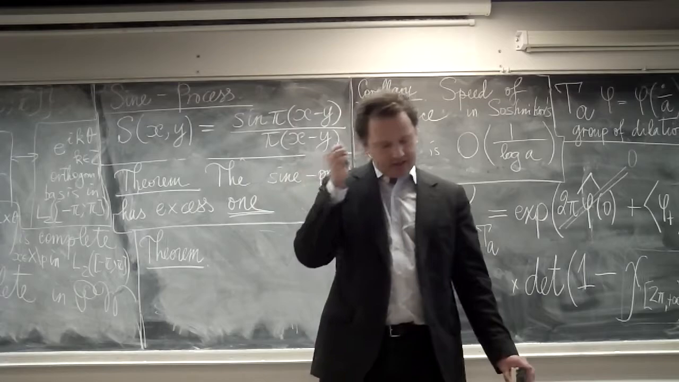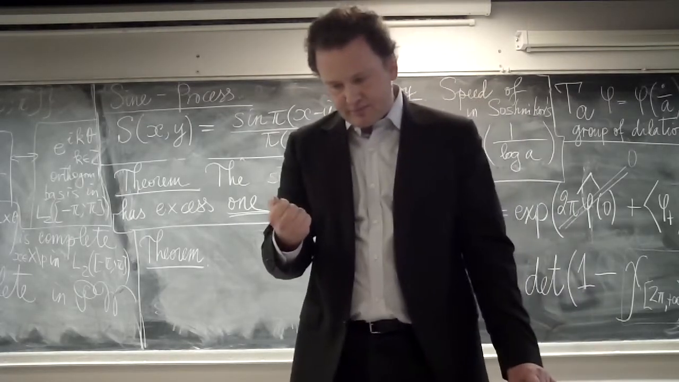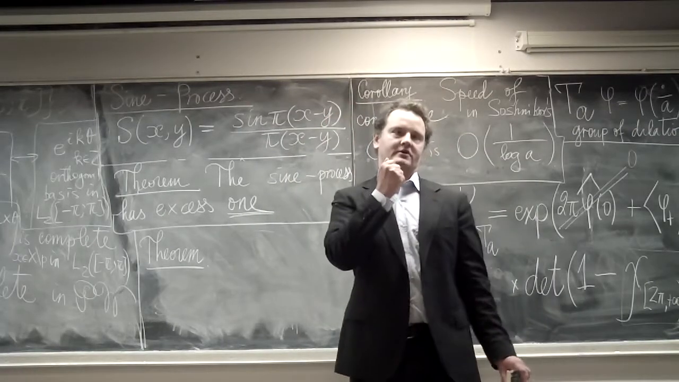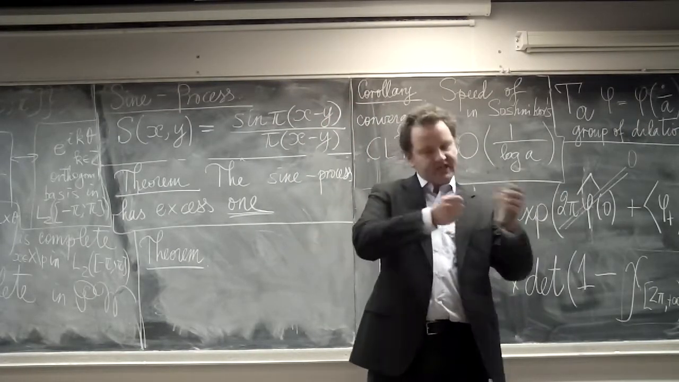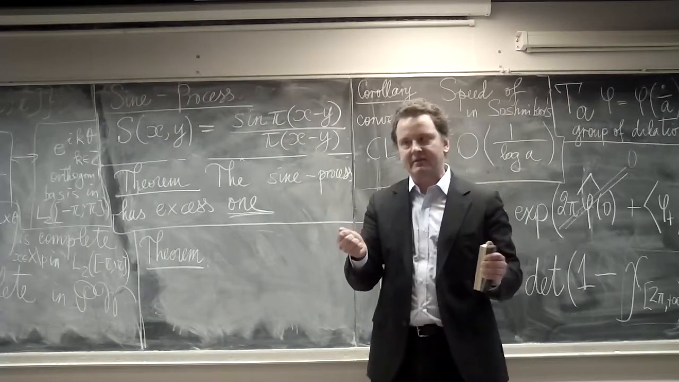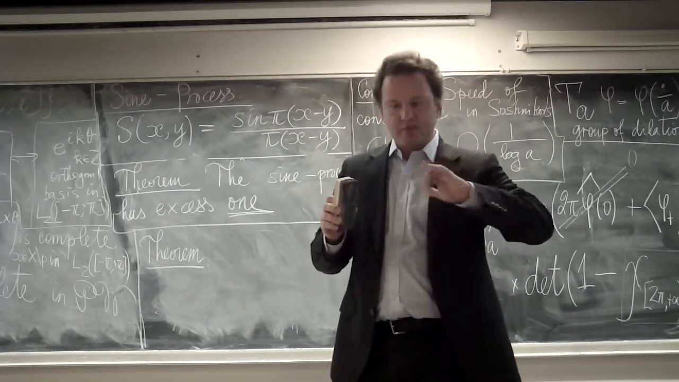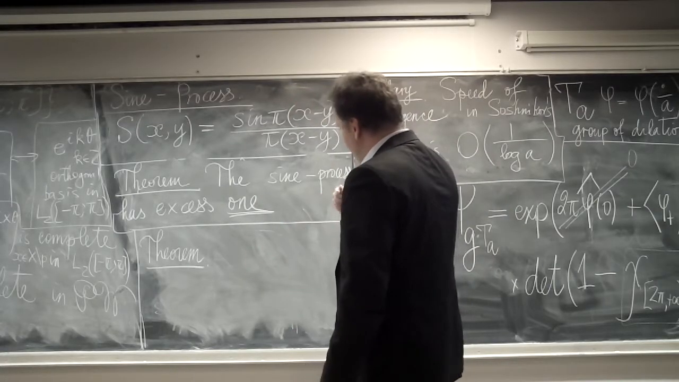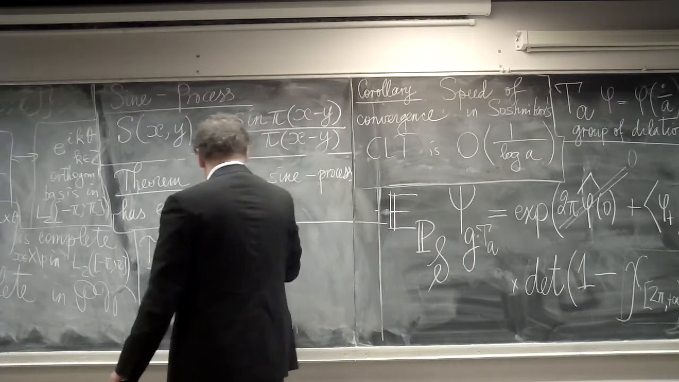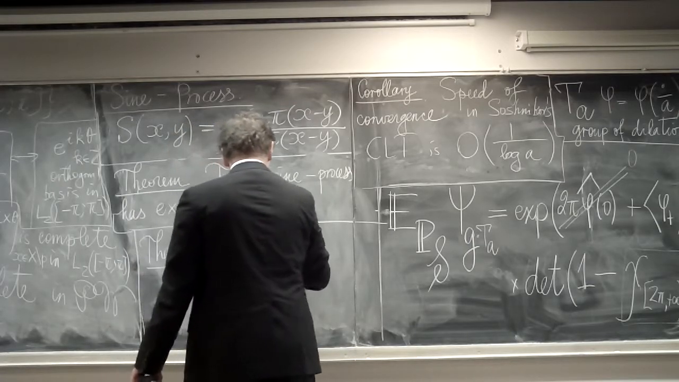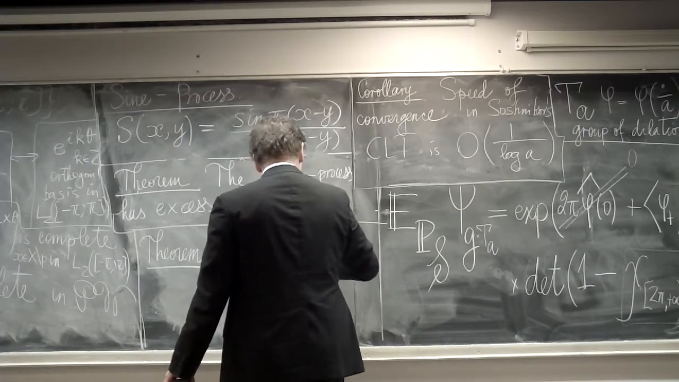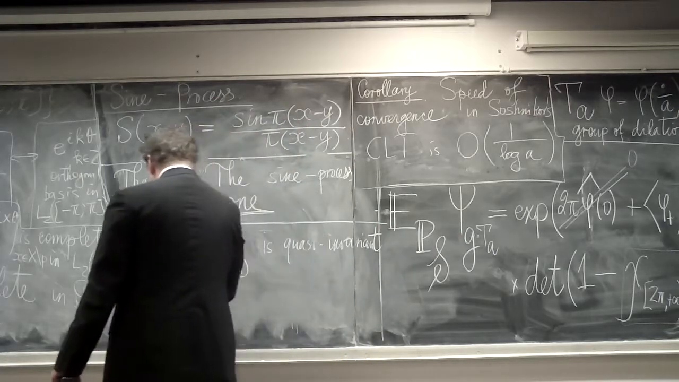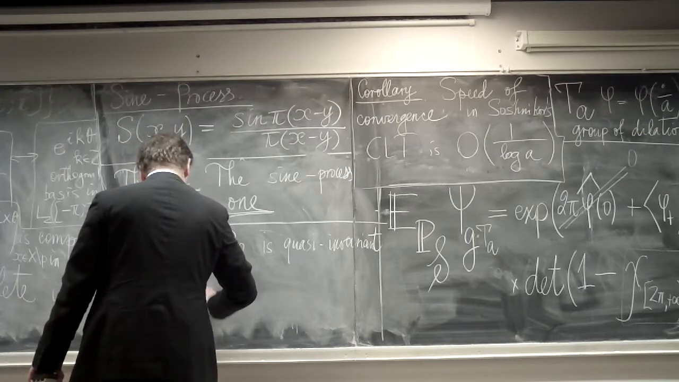I proved before that sine process is quasi-invariant under diffeomorphisms with compact support. The diffeomorphism with compact support changes sine process, but it only changes the class of the measure. It does not make the measures singular with respect to itself. But here I prove a stronger statement: sine process is quasi-invariant under diffeomorphisms. Under what diffeos? Under diffeomorphisms